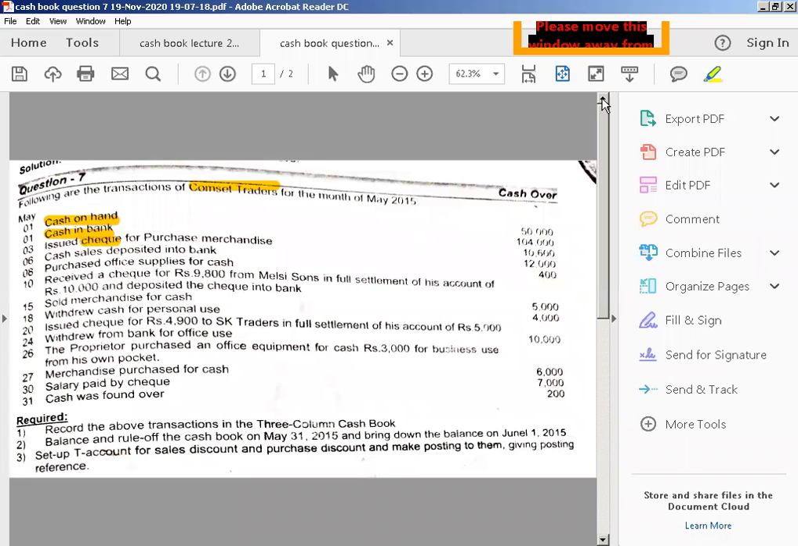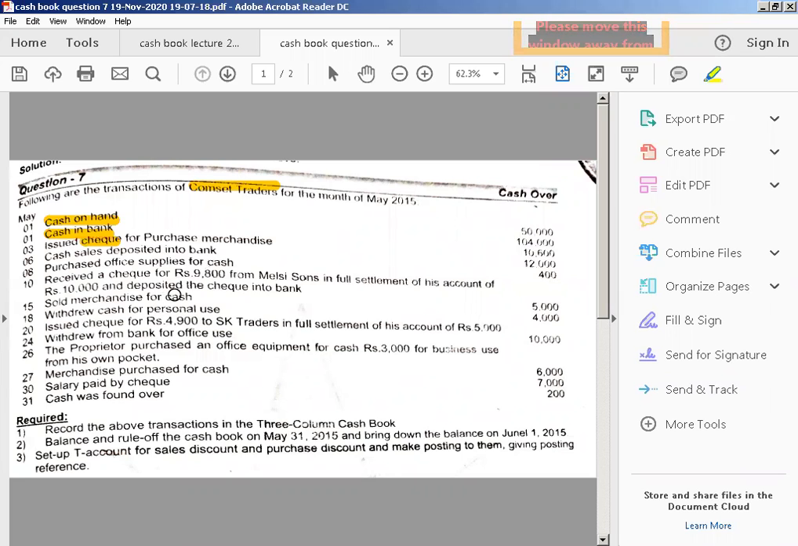Yes, we have another transaction of May 8th. We have purchased office supplies for cash. I hope you all are solving the question so that after the class you will feel good and confident. You are practicing for your accounts in this 40 minutes. When we purchase office supplies for cash, it will be recorded on the payment side in the cash column, and the amount given is 400.